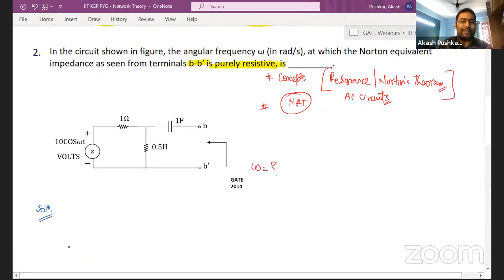No luck? Okay, let me take it. So guys, first of all, for this circuit, can you find what is going to be Norton's impedance, Zn? Can you guys do it at least? And to do that, what is the step you take? You kill the sources, right? You remember, if you're supposed to find Zn, what will you do with the voltage source here, guys? Come on, guys. There is a typo I can see. This is a voltage source. What will you do? You will make it what, guys? Come on.